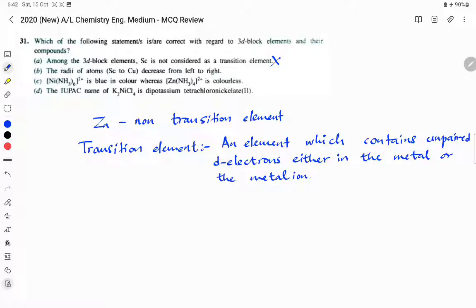Any metal ion, it doesn't matter. If even one metal ion has unpaired electrons, that is also considered. So the first statement is incorrect.